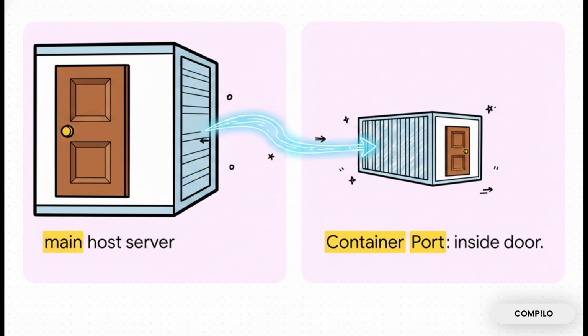You essentially tell Docker, hey, listen to me. If any internet traffic hits my host server on outside door 8080, I want you to instantly map it and funnel it straight through to the container's inside door 80. The left side is your host port. You're the boss of that. The right side is the container port, which the app needs. It's really just connecting an outside door to an inside door.